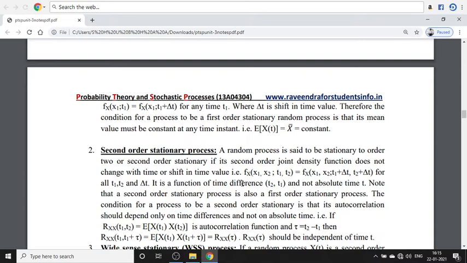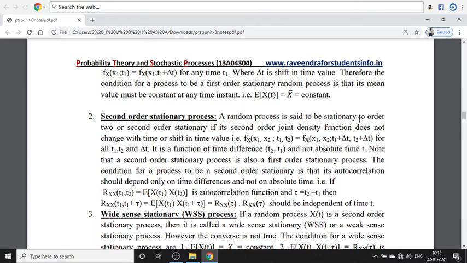That means from the random process we choose two random variables. A random process is said to be stationary of order 2, or second order stationary, if its second order joint density function does not change with time or shift in its time value. The joint density function f_X(x1, x2) is chosen at two distinct times t1 and t2, and is given as f_X(x1, x2; t1 + delta t, t2 + delta t) when t1 is shifted to t1 + delta t and t2 to t2 + delta t.